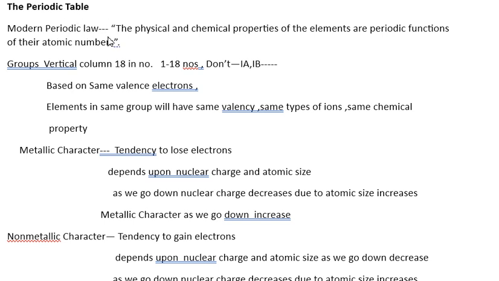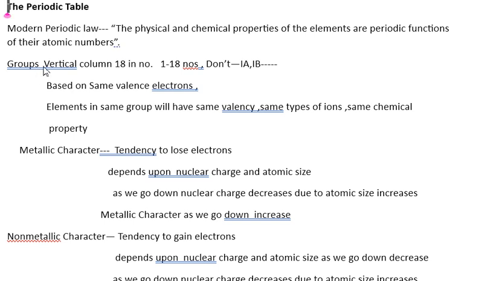Always write the modern periodic law with the correct definition. Don't miss out any keyword. The definition of periodic law is: the physical and chemical properties of elements are periodic functions of their atomic number. Instead of atomic number, if you write atomic mass, then your answer will be wrong.